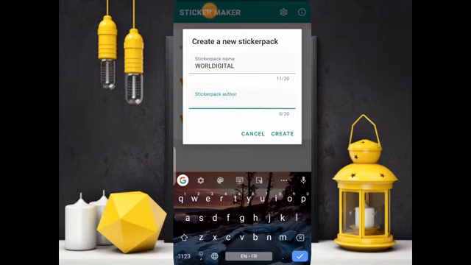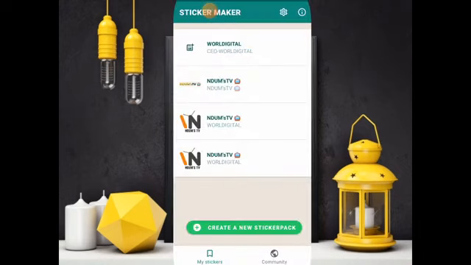Now sticker pack author. I'll type CEO World Digital. You are supposed to give the sticker pack name and the sticker pack author. And now you click on create. Please be attentive.